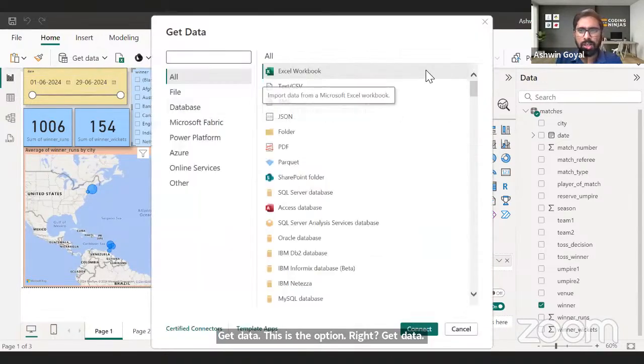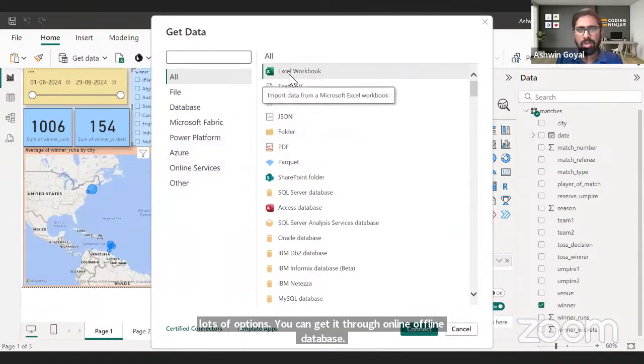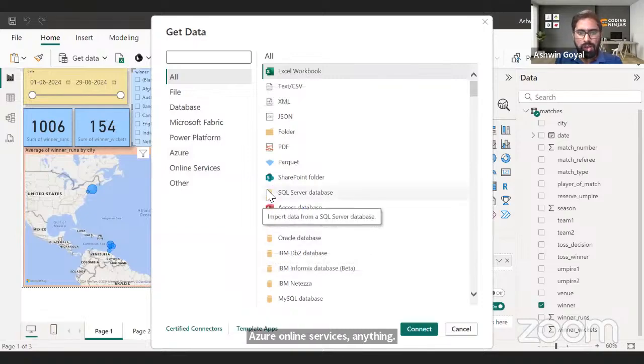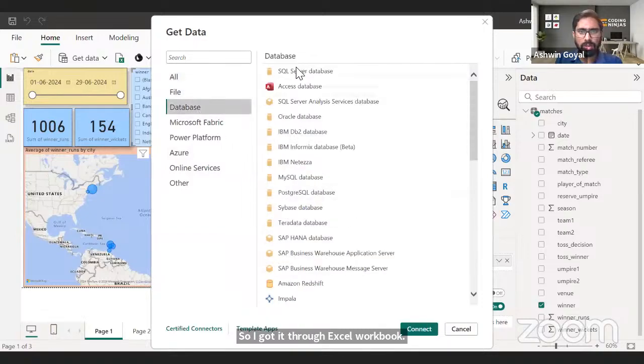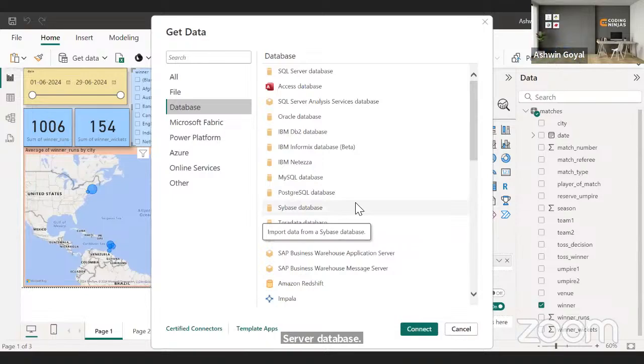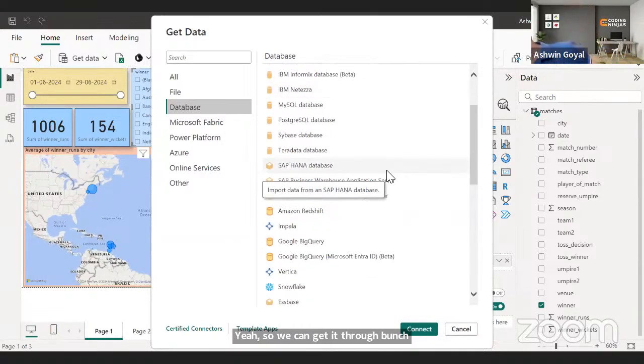See, there are lots of options. You can get it through online, offline, database, Azure, online services, anything. So I got it through Excel workbook, but you can get it through any database, for example, SQL Server database. Let me plug in the charger, one second. Yeah, so we can get it through a bunch of databases, any source basically. Power BI provides us with lots of options for fetching data, for importing data.